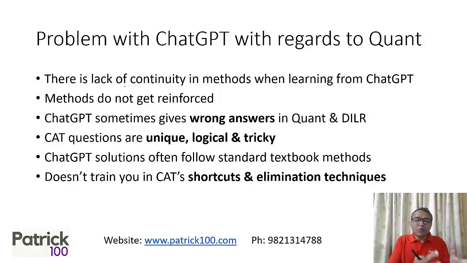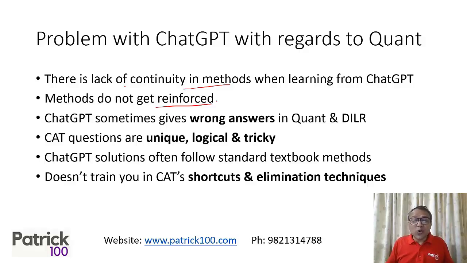When you refer to a book or any classes, there's a continuity, in terms of the method used in one chapter normally being continued in the second. So if I use allegation for, let's say, one of the sums, I use allegation for other topics as well. So there's a continuity, which also helps in reinforcing the methods. Because of the continuity of methods, there is reinforcement. So I keep on using that method, and that helps me to be good at it.